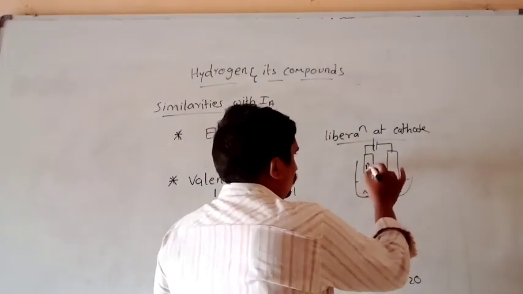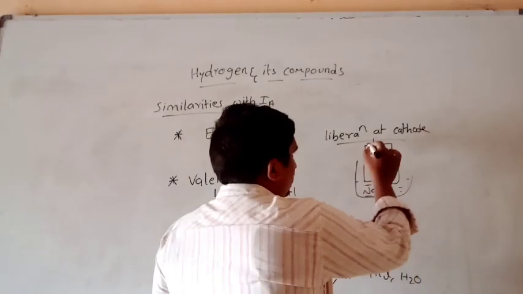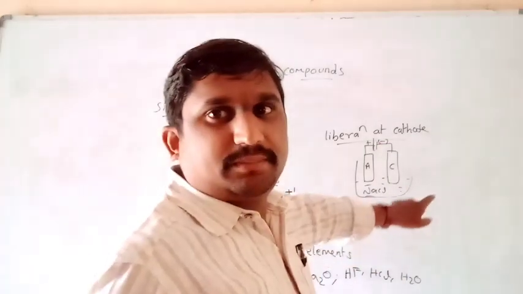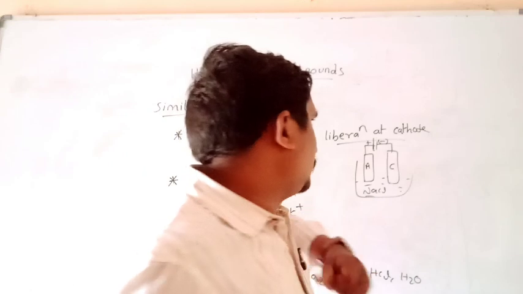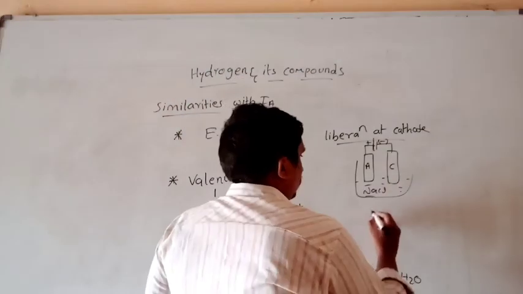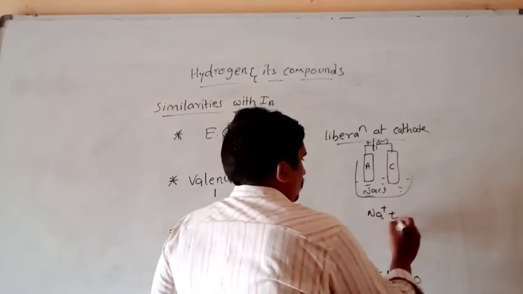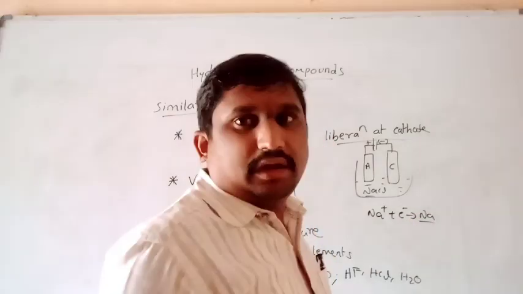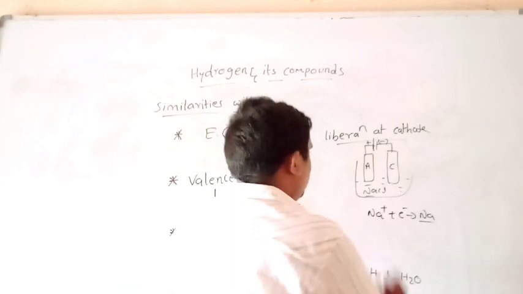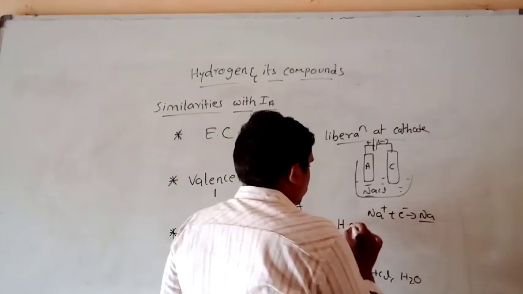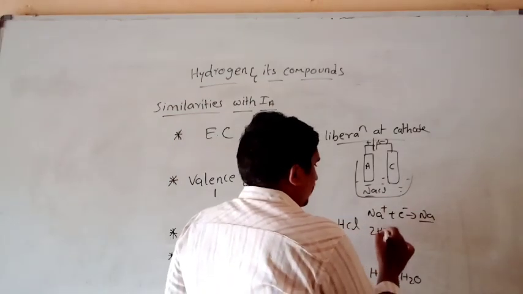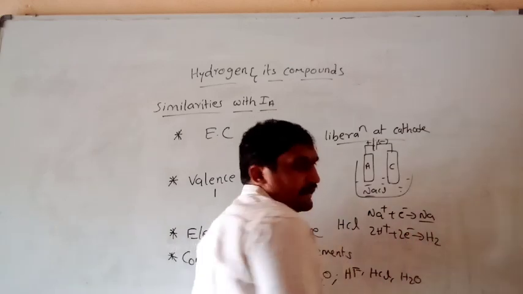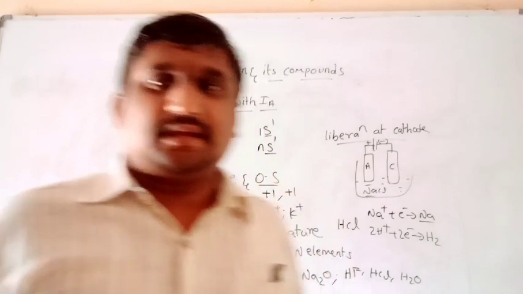This is anode, and this is cathode. Anode is the positive terminal and cathode is the negative terminal. Sodium will be deposited or liberated at cathode. In the same way, if you do electrolysis of HCl, hydrogen also will be liberated at cathode only.